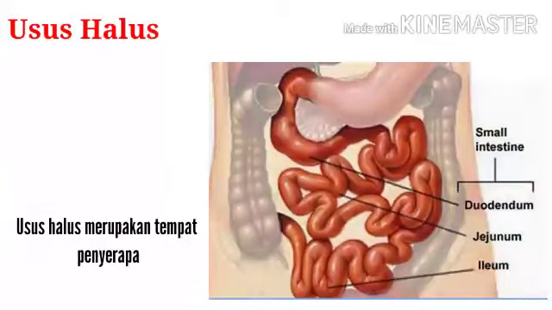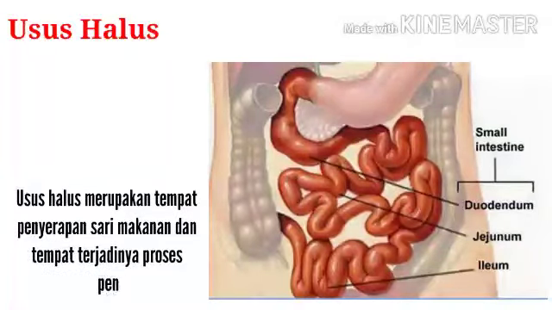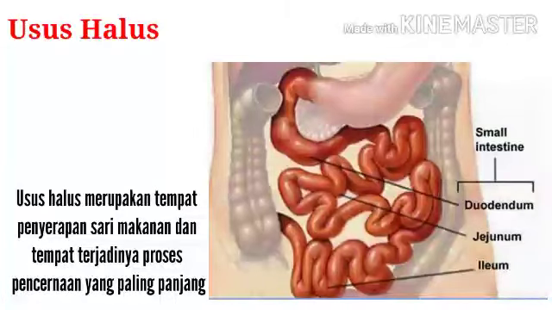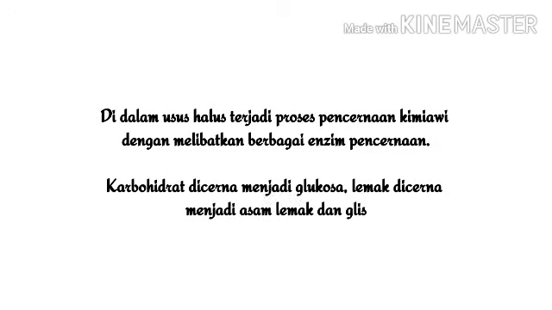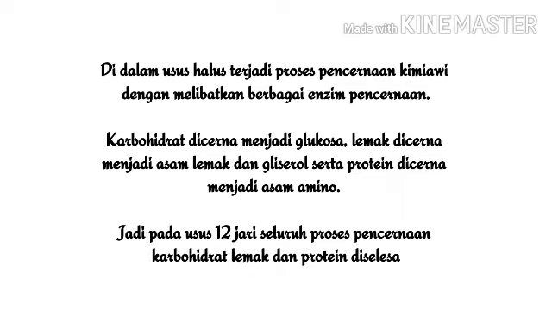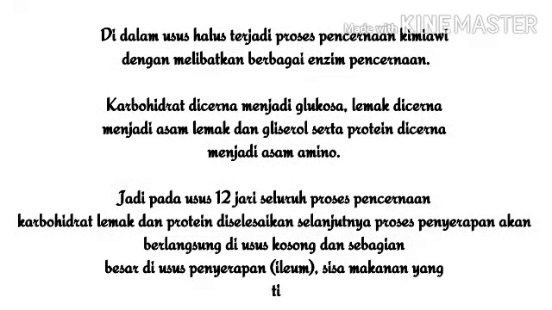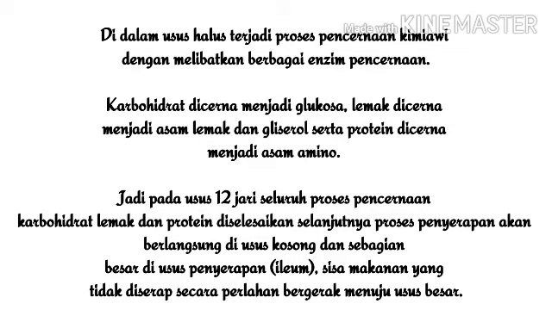The small intestine or intestinum is the place for absorption of food essence and the place where the longest digestive process occurs. The small intestine consists of the duodenum, empty intestine or jejunum, and absorbent intestine or ileum. In the small intestine, there is a chemical digestion process involving various digestive enzymes. Carbohydrates are digested into glucose, fat into fatty acids and glycerol, and protein into amino acids. So, in the duodenum, the whole process of digestion of carbohydrate, fats, and protein is complete.